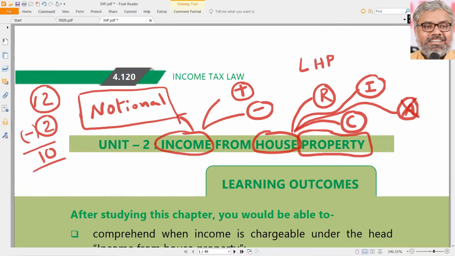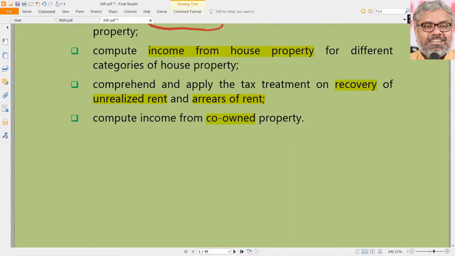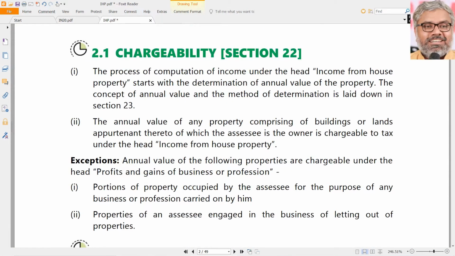These are the core aspects to be noted before we understand the provisions of this head of income, income from house property. What are those? Income could be positive or negative, income could be notional also, and the house property could be used for any purpose. Residential, commercial, industrial, doesn't matter. These points have to be definitely remembered while we approach the real provisions of this particular head of income.